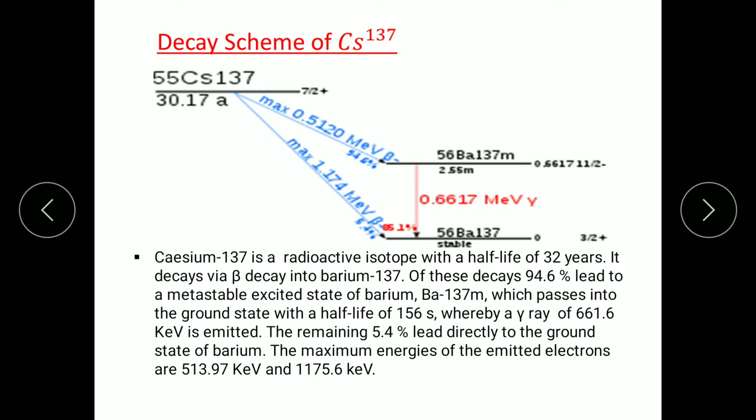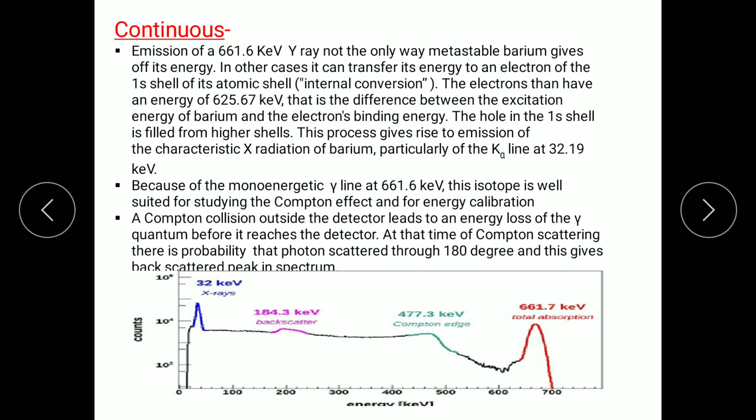Okay, but they said that actually this is not the only way of giving energy, but there is also a process in which the photon can directly go to the 1s shell of the atom and knock out that electron. Okay, and that electron will have an energy of 624.67 keV, and that is nothing but the difference between the excitation energy of barium and the electron's binding energy. Which electron's binding energy? The 1s shell electron's binding energy.